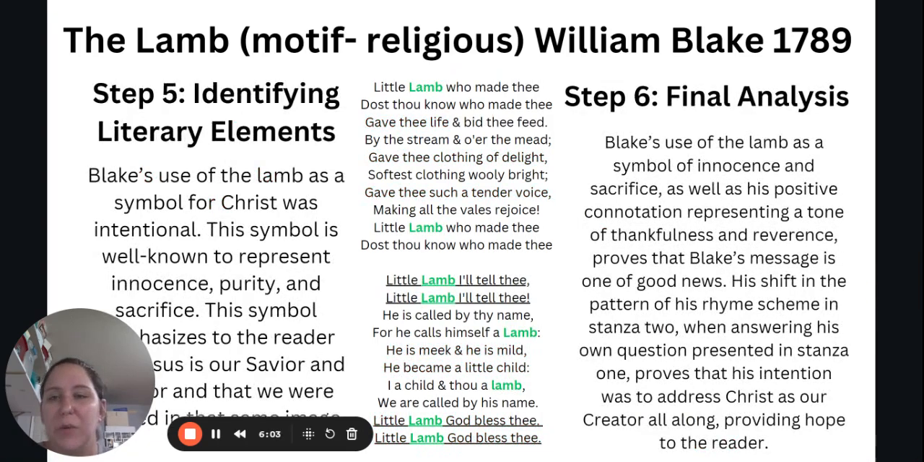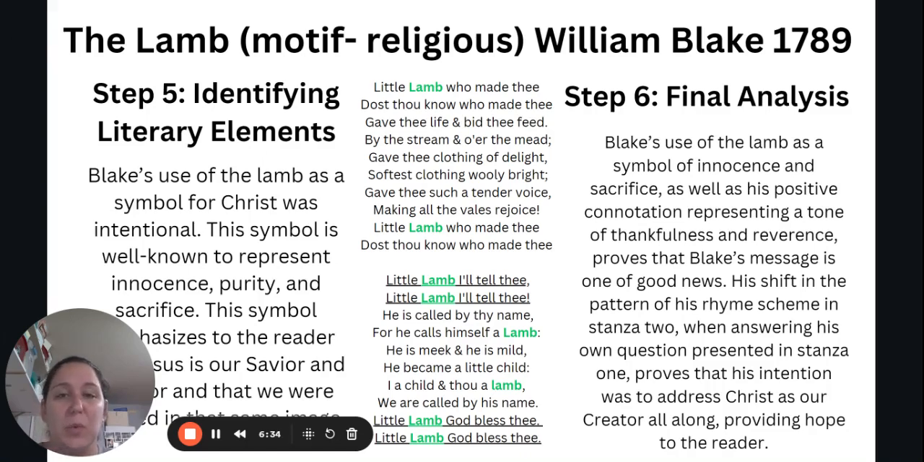We're going to continue with identifying literary elements. One of the most notable and probably well-known elements within this poem is that symbolic use of the word lamb. This, again, was very intentional on Blake's part. The symbol is well known to represent innocence, purity, sacrifice. And again, this symbol emphasizes to us as the reader that Jesus is our Savior and our Creator, and that we share in that image with Him.